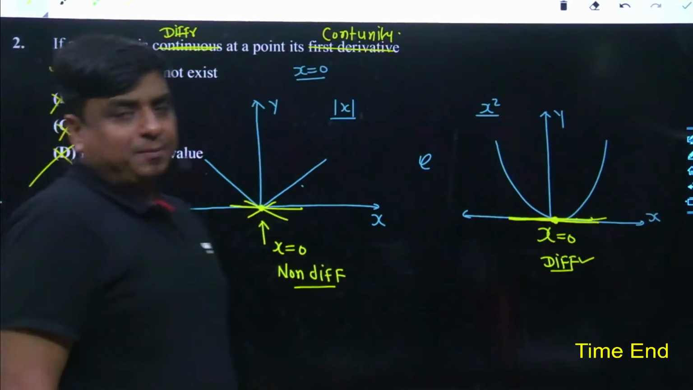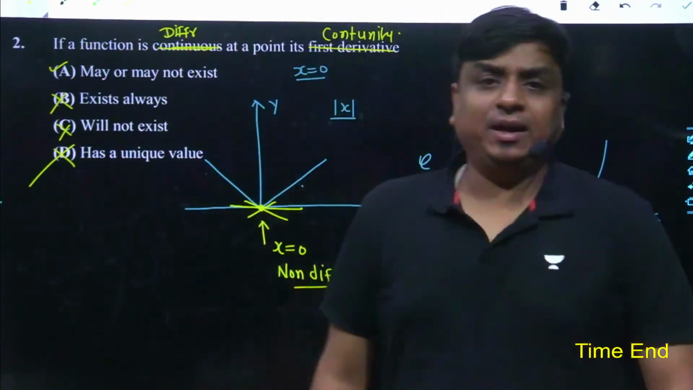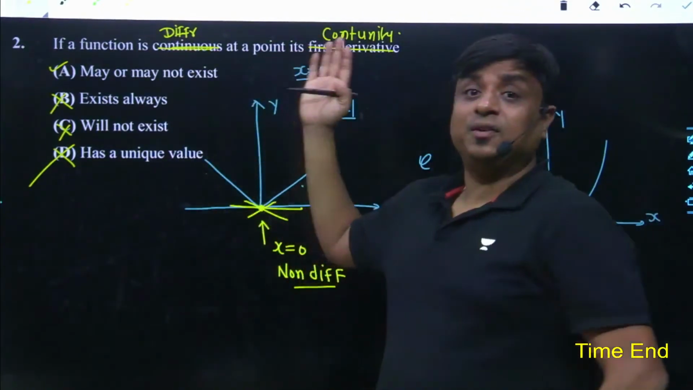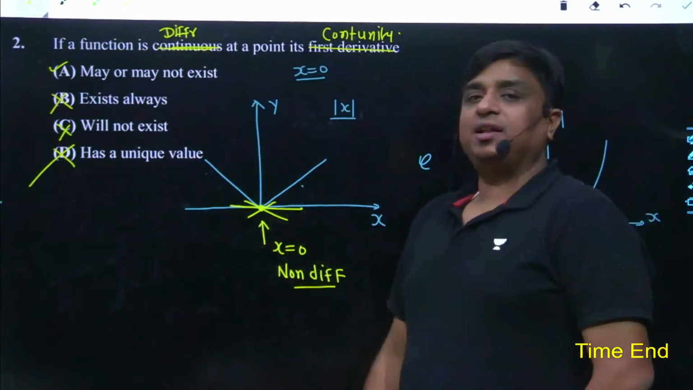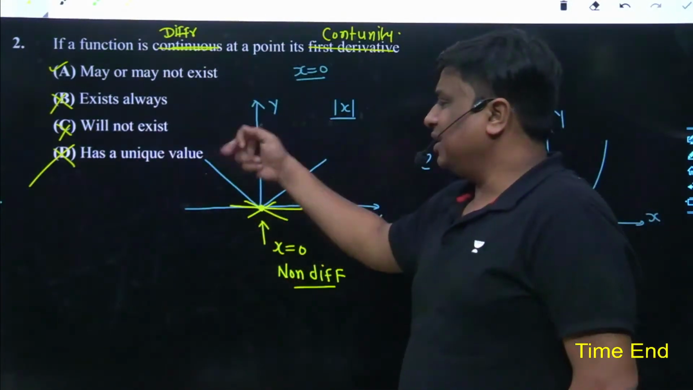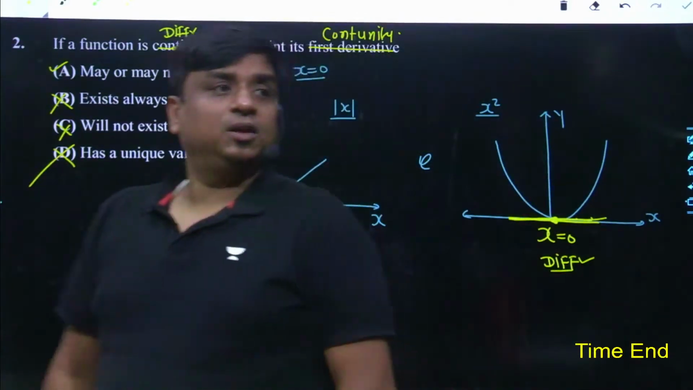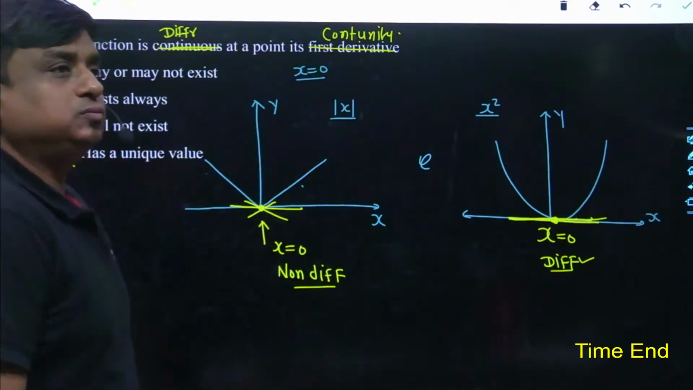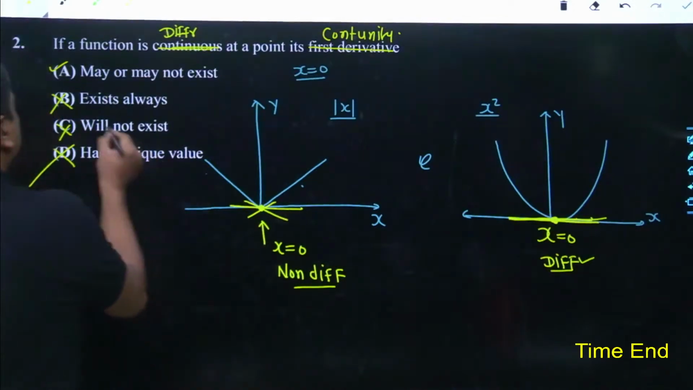So only one change had been made. The information which had been supplied to you earlier was that the function has been found to be continuous at a test point, and now it has been found to be differentiable at a test point. So may I know what conclusion you are going to deduce out of it? Exist always.